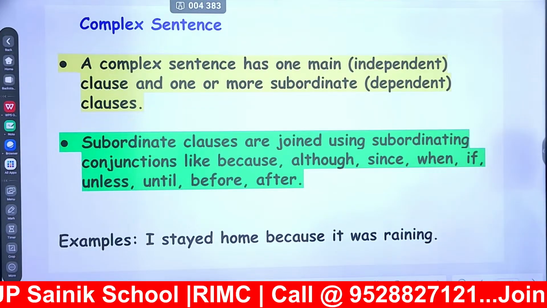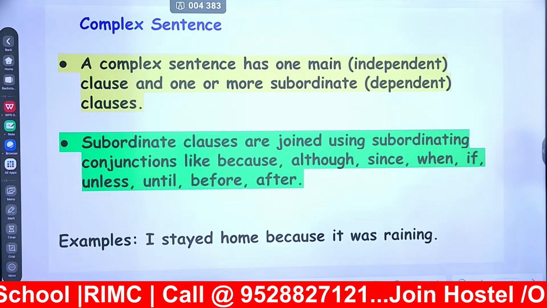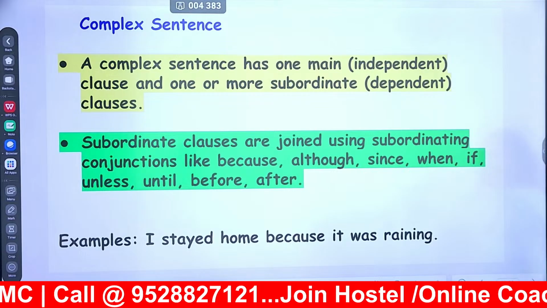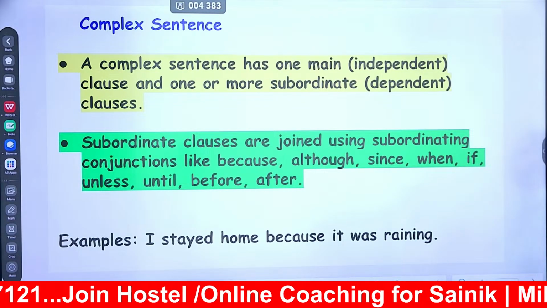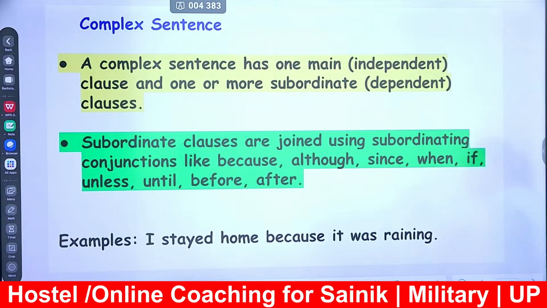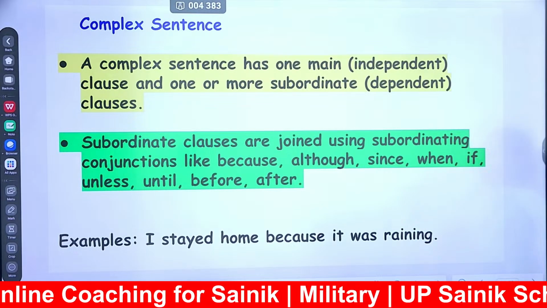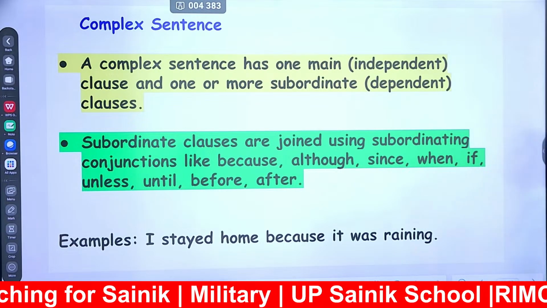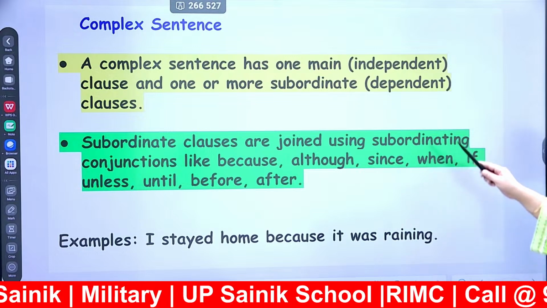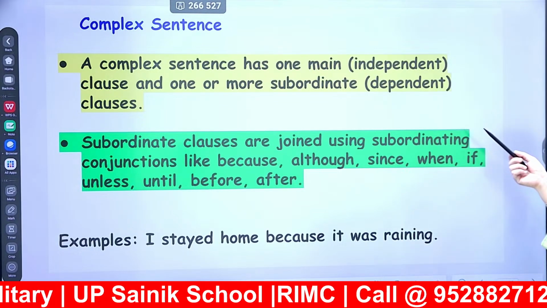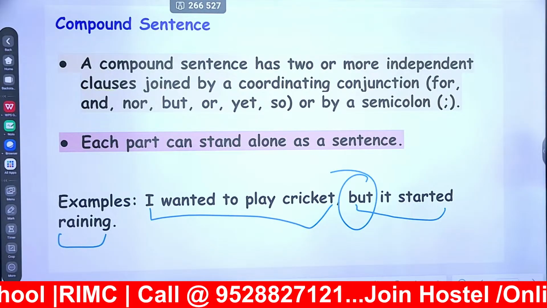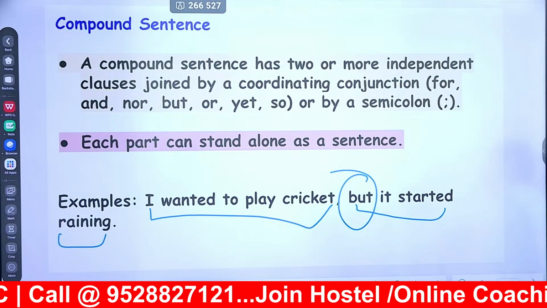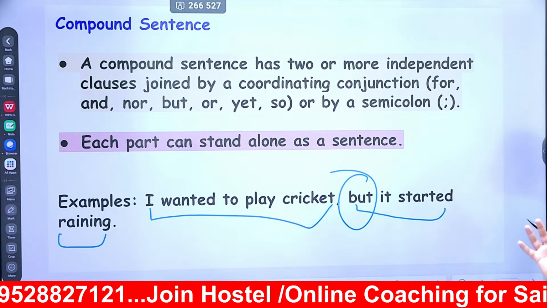Now complex sentence. A complex sentence has one main independent clause and one or more subordinate, means dependent, clauses. ठीक है? Subordinate clauses are joined using subordinating conjunctions. अब आपके कंपाउंड सेंटेंसेस कैसे ज्वाइन हो रहे थे? देखो, कंपाउंड सेंटेंसेस हो रहे थे आपके कोऑर्डिनेटिंग कंजंक्शन से, जो सिर्फ आपस में एक दूसरे को कोऑर्डिनेट करते हैं.